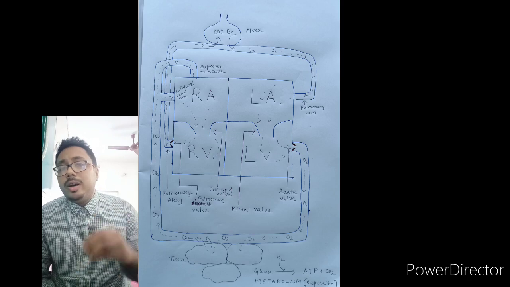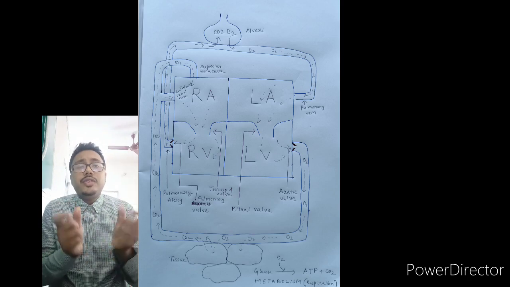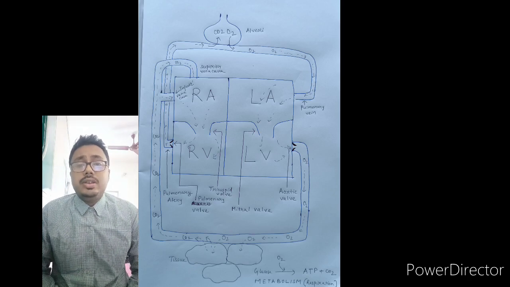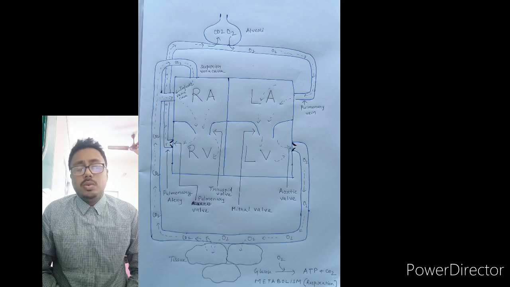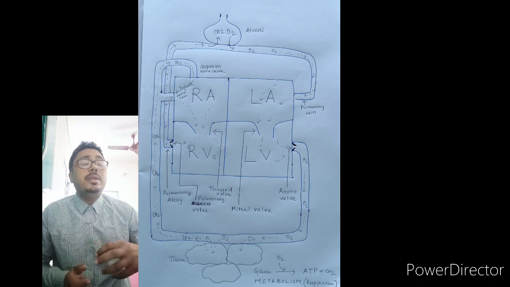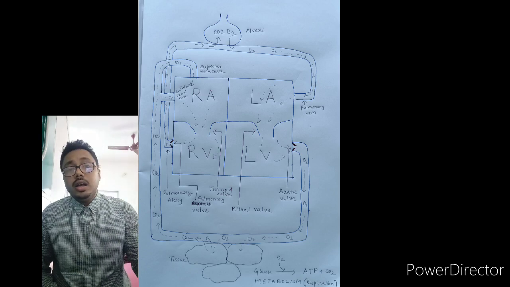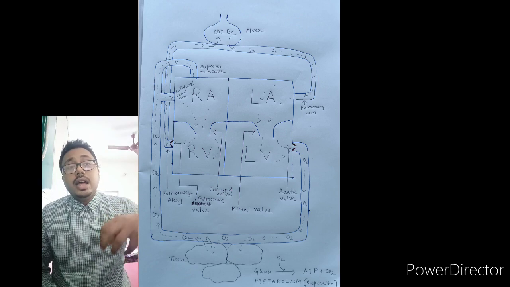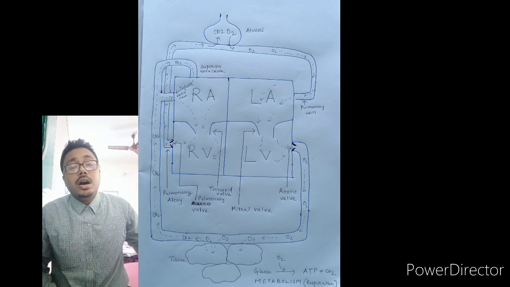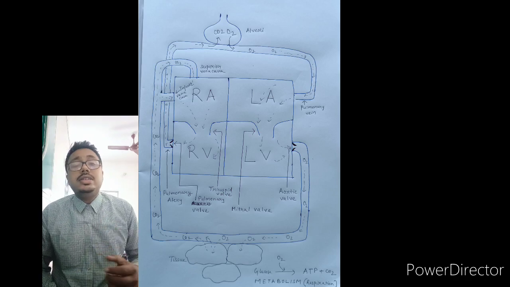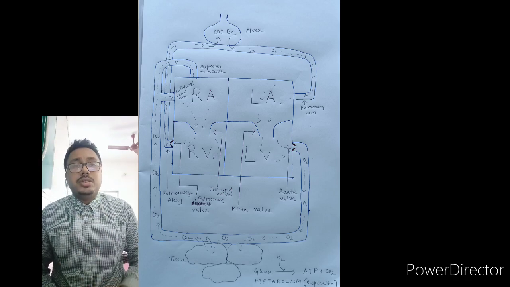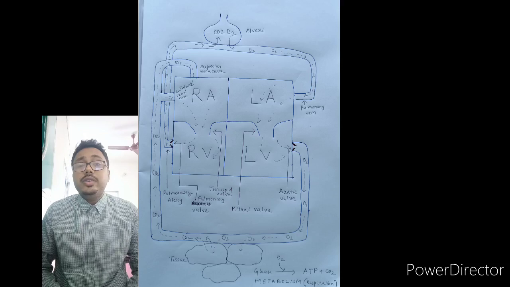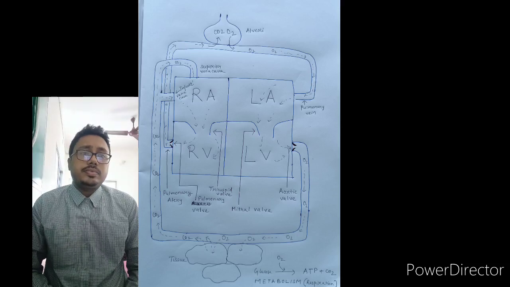Here is one more point. The walls of the ventricles are comparatively thick. Why thick? Because they have to pump the blood throughout the body, that is, through a long distance. You have to create more pressure, so the ventricle has a thick layer.